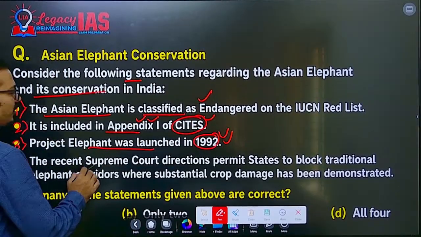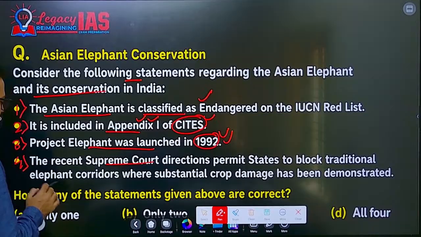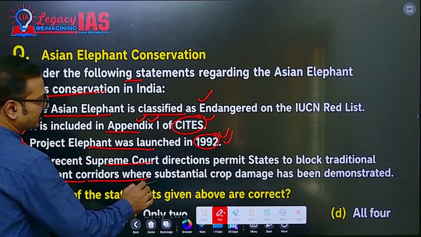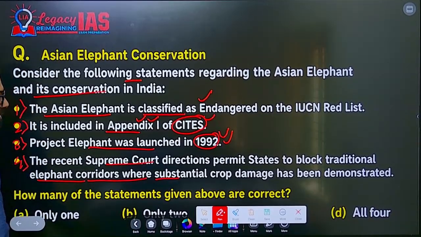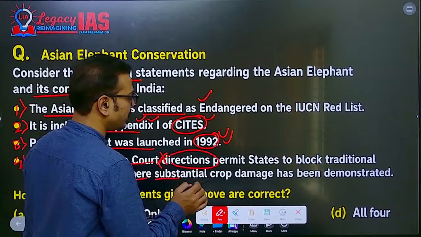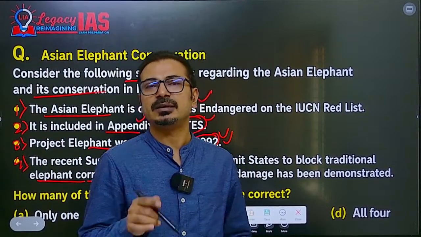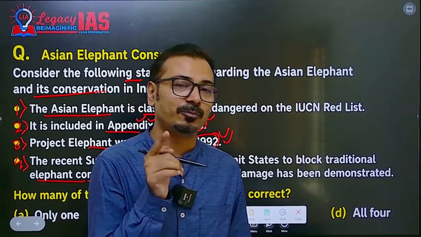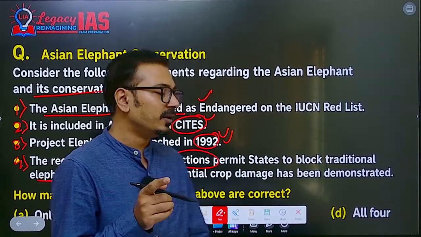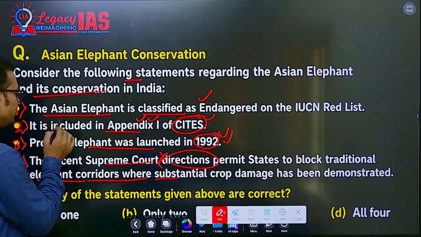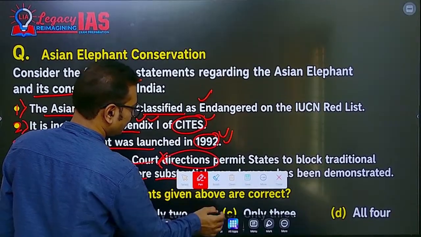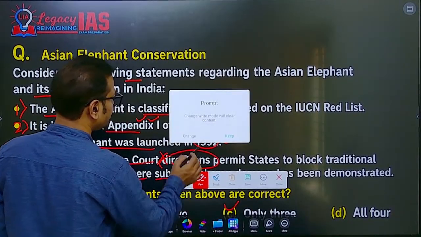The recent Supreme Court direction permits states to block traditional elephant corridors where substantial crop damage has been demonstrated. This is incorrect. This is not directed. Rather, the Supreme Court has said that this cannot be the criteria to block the elephant corridors. So it's the opposite. Only 3 is incorrect, so C is the correct answer here.